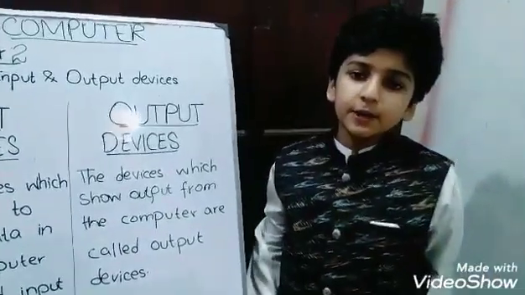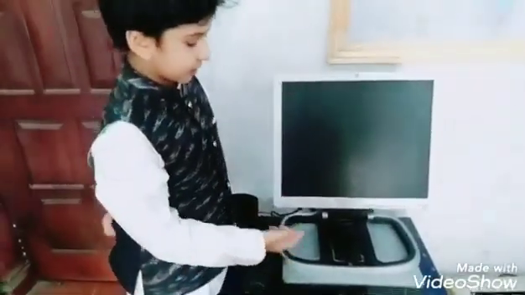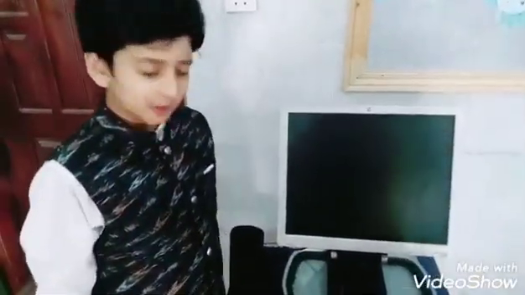Now I will show you input and output devices. This is my computer and this is monitor. Monitor is output device. This is keyboard. Keyboard is input device. This is mouse. Mouse is also input device.